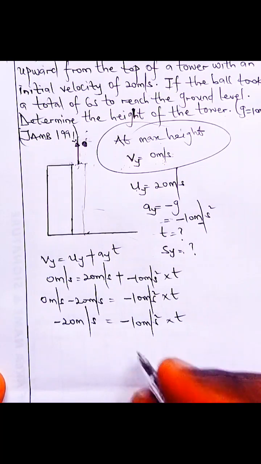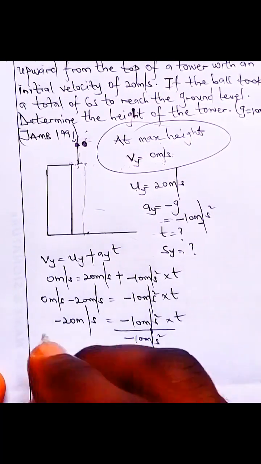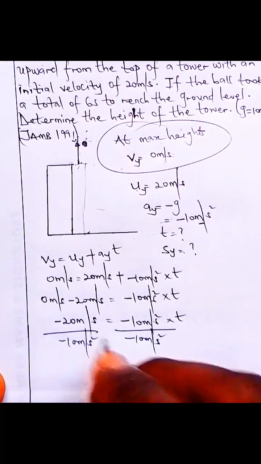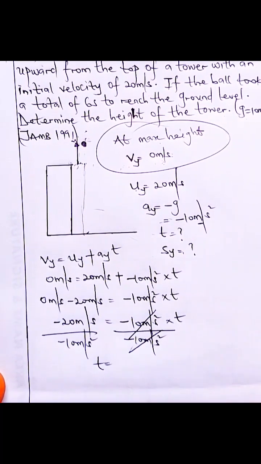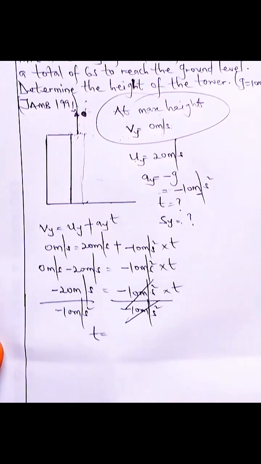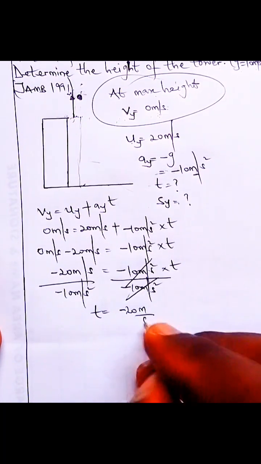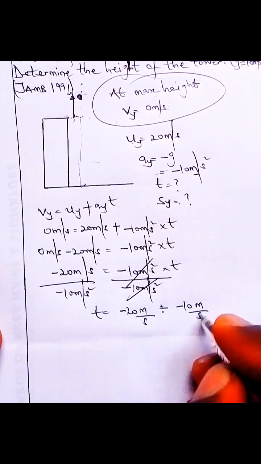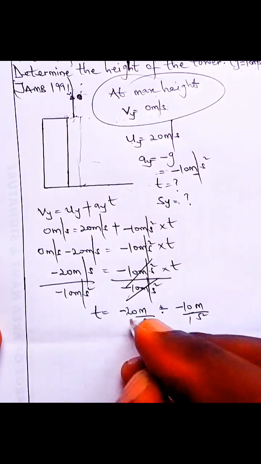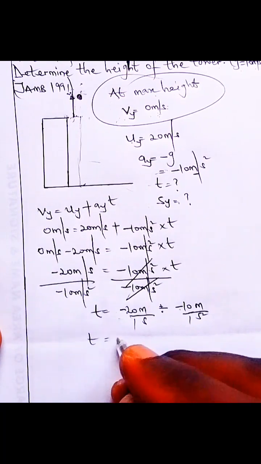So divide both sides by minus 10 meters per second squared, just like this. We do that, then our time, the time it took the body to get to maximum height, is what we're looking for first. So minus 20 m/s divided by minus 10 m/s squared. We can do this over 1 over 1. So minus and minus cancel, and we end up getting plus there.